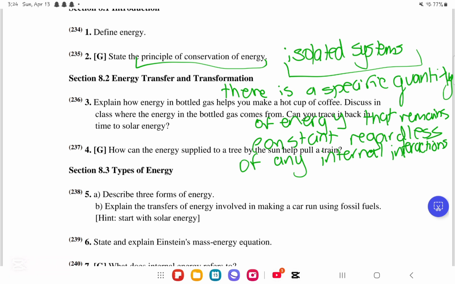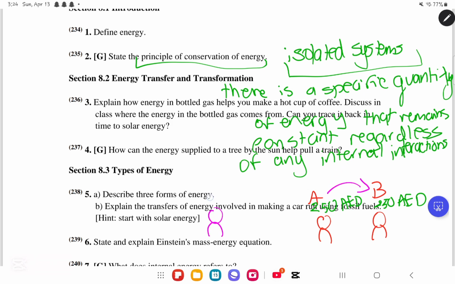A way that you can think of it is, let us say we have two people, person A and person B. Okay? A and B together, they have 250 dirhams and 250 dirhams. Let us say there is an internal interaction where person A gives 50 dirhams to person B. So now person A will have 200 dirhams, and person B will have 300 dirhams.